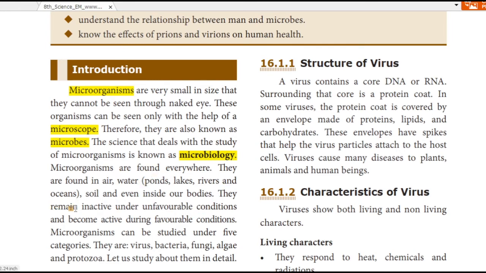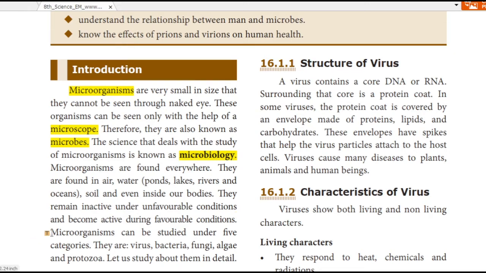They remain inactive during unfavorable conditions and become active during favorable conditions. What does it mean? Whenever the favorable condition comes, it becomes active. When it is not active, it will be idle, that is, hibernate.